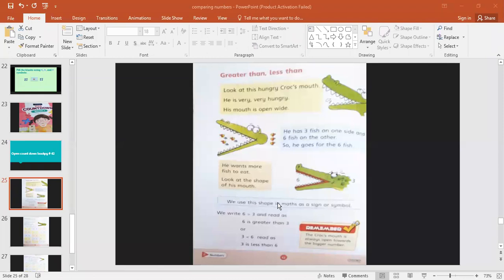We use this shape in math as a sign or symbol, and it indicates a greater number. Okay, if you have done this work already in your countdown, then you will raise that and you will do it again as practice. And if you haven't, then you will do it with me, okay? So how will we write? We write 6, you can see the crocodile's mouth again here, 6 is greater than 3, and read it as 6 is greater than 3.